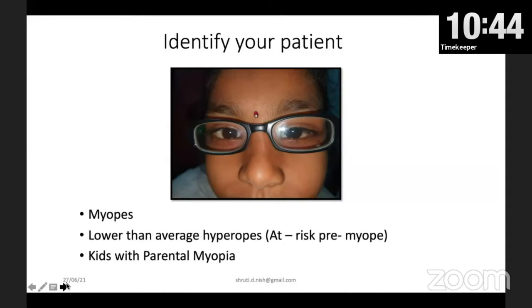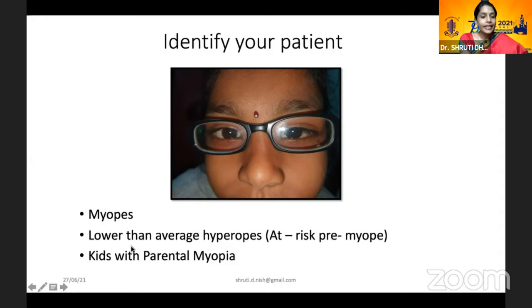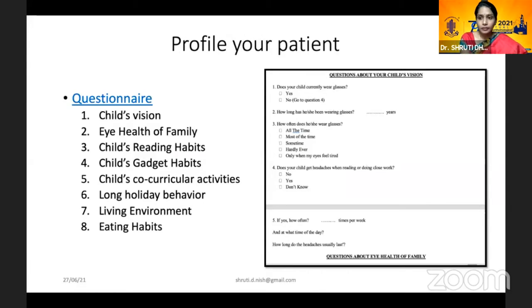It's quite obvious that myopes form the first group, because they're obviously a part of the group. The two other sets of people that I would like to emphasize are kids with lower than average hyperopia for their age. These are the so-called at-risk myopes who end up developing myopia over a period of time, so we need to watch them, and that's why we need to add them. The next one is emmetropic kids with parental myopia. These kids are emmetropic, but because of the high risk, they might have myopia later on, and that's why you need to enroll them in your program.